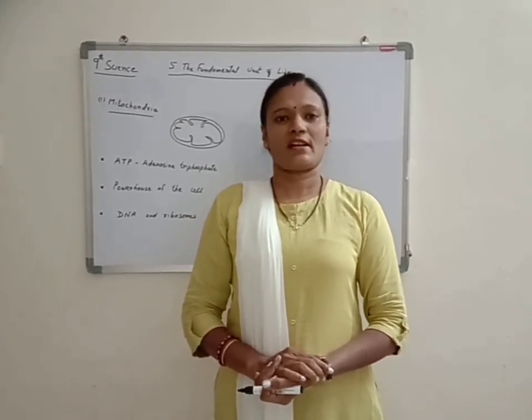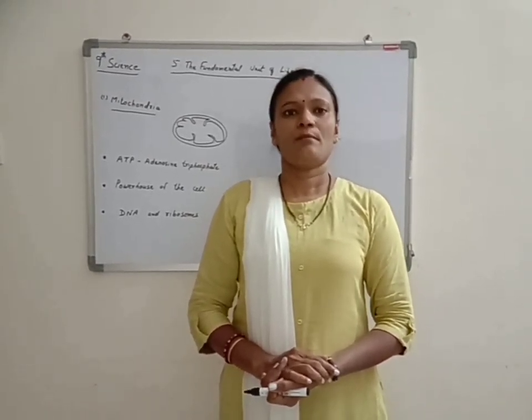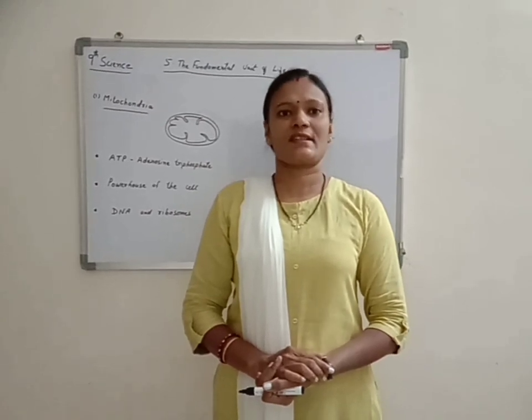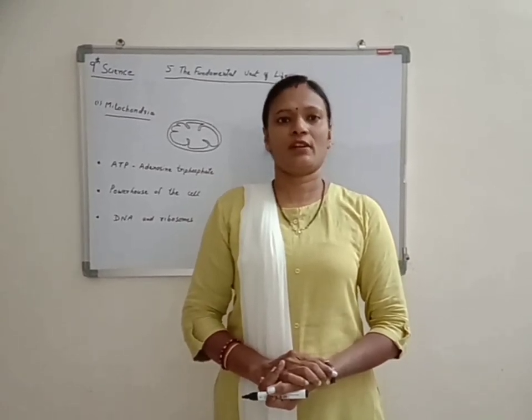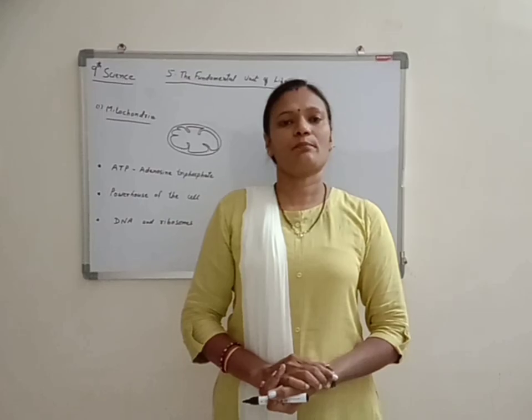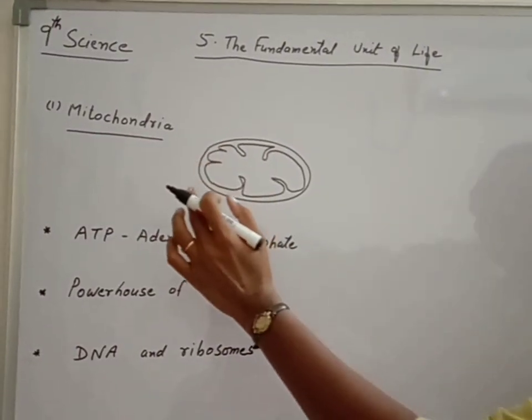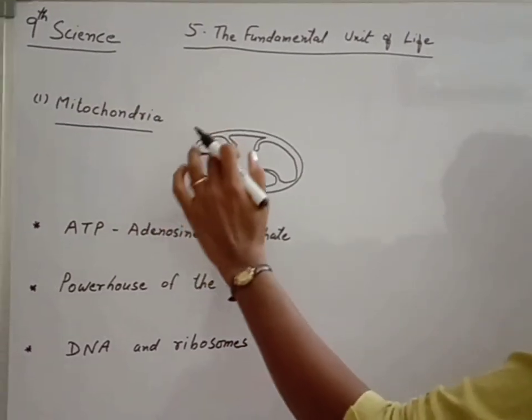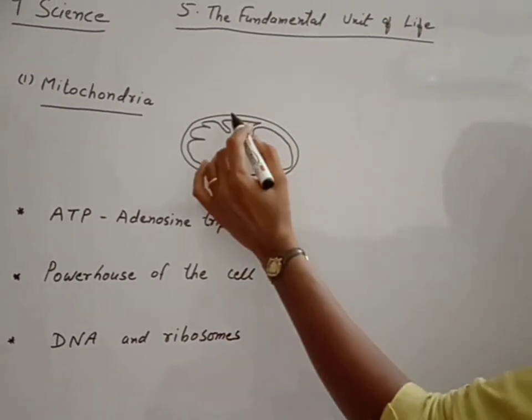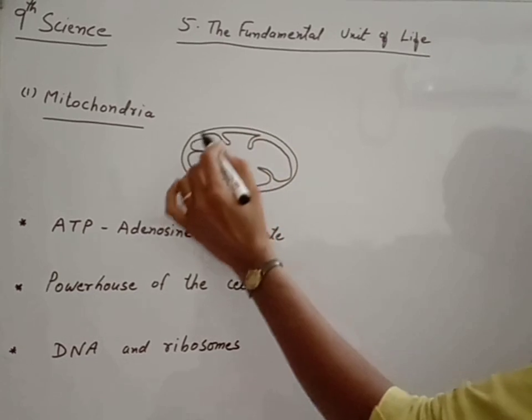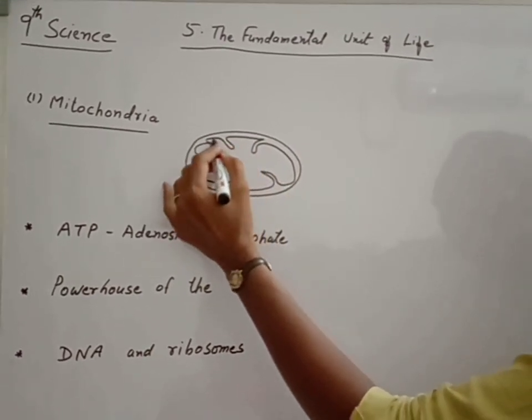Today we are going to start mitochondria, plastids, vacuoles and cell division of chapter number 15. So let's start with mitochondria. Mitochondria is a double membrane organelle. Now the outer membrane is porous and the inner membrane is folded.